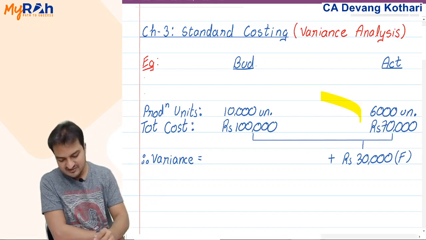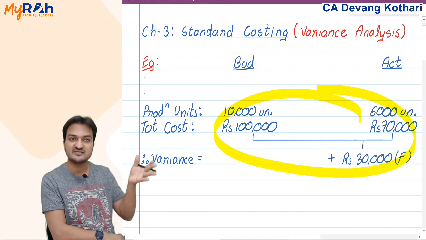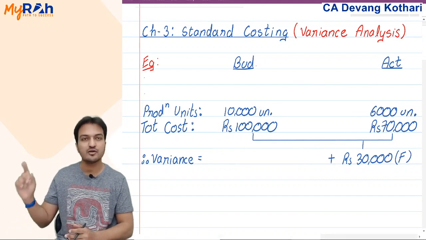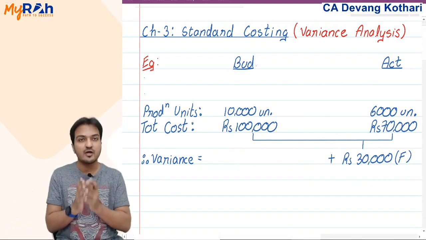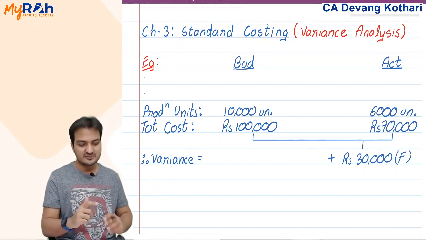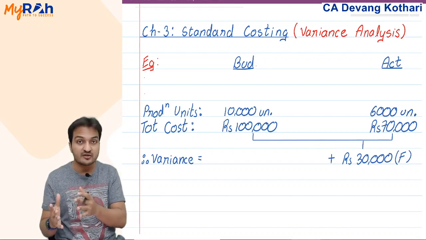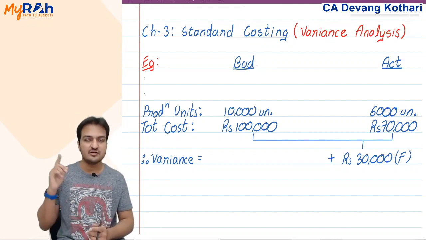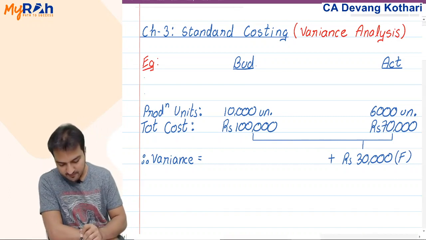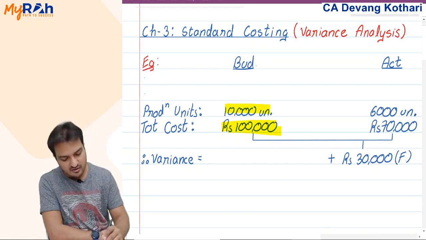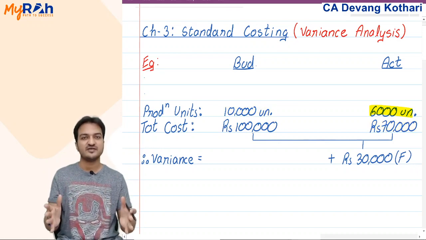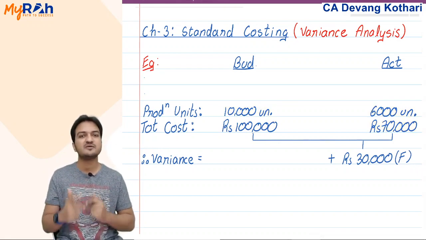If you remember, this same logic, in fact with the same example, we had discussed in one of the questions of the budget chapter, question number 7, classwork question 7. I told you in that question that it was, I can say, an introduction of the standard costing chapter. I didn't tell you that time. Now I'm telling you. In that question also I said that I cannot compare the budgeted cost of 10,000 units with actual cost of just 6,000 units. If I want to compare, then at least the units must be the same.